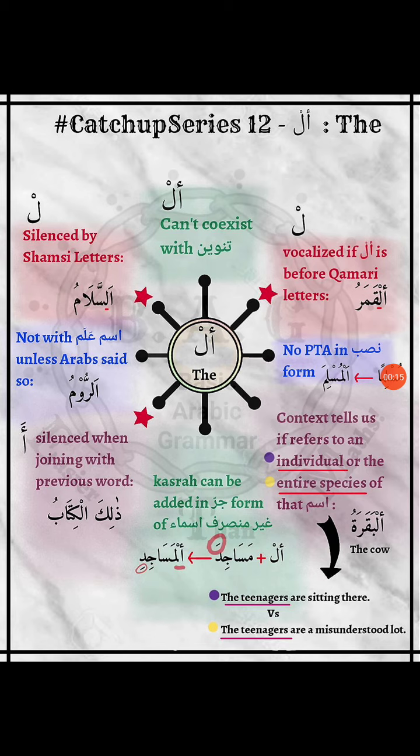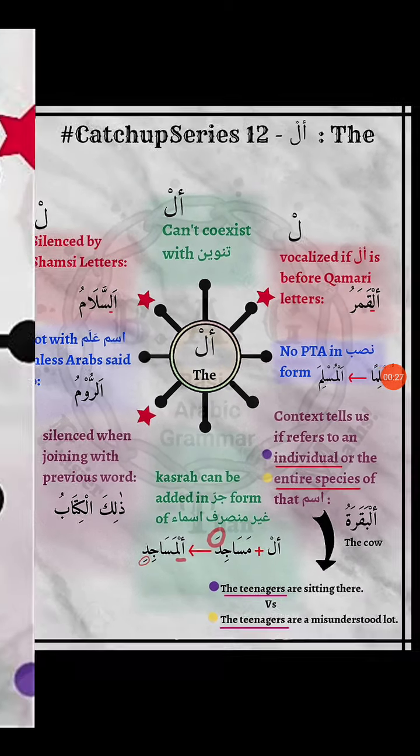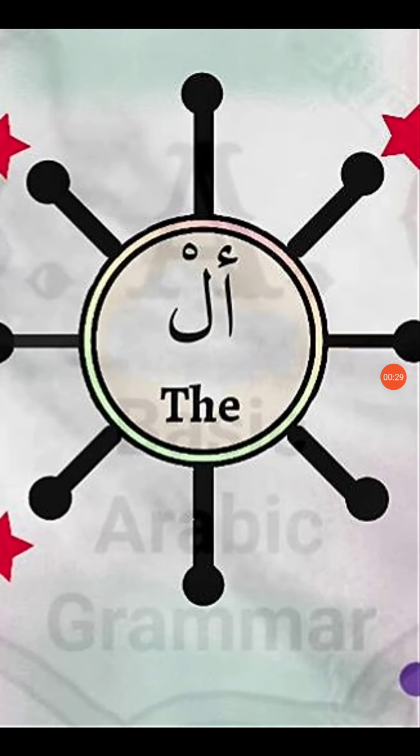Today inshallah we are going to study a few points about al, which we all know by now is the Arabic equivalent of the English article the. So let's begin with al, which we have already familiarized ourselves with in the previous lesson, in which we studied the different types of statuses that an ism can have. So an ism can either be marfa or it can be nakra, and adding the prefix of al to an ism is one of the 7 ways in which an ism can be made marfa.